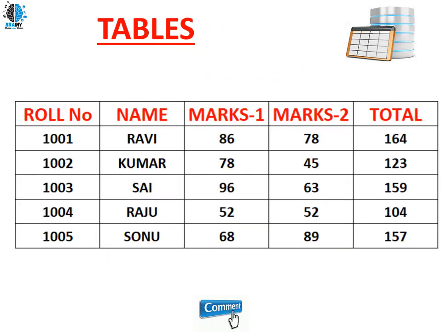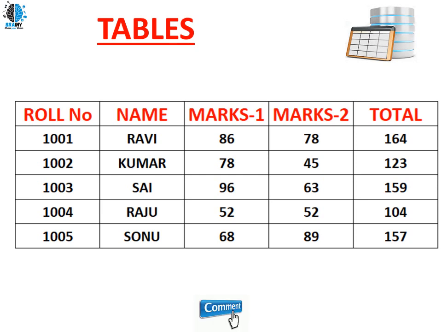So what's a table? Let's see here. I have a table over here. As you can see, I have a student table, marks, and a last test total. I have 5 records in my table. The table fields are roll number, name, marks 1, marks 2, and total. I have data available in my table, starting with 1001 Ravi 86 78 164. So like this, I have a table over here.